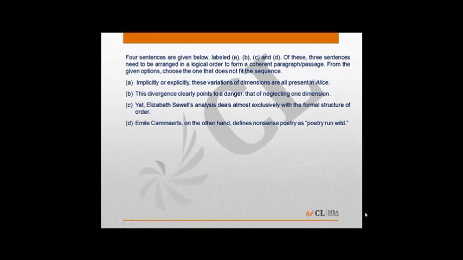Next we have a parajumble question where one sentence needs to be eliminated. Option C presents Elizabeth Will's analysis and option D follows by offering a contrasting viewpoint. Hence C and D forms a mandatory pair. Option B talks about this disagreement between various perspectives and hence it should follow C and D. Option A can be eliminated.